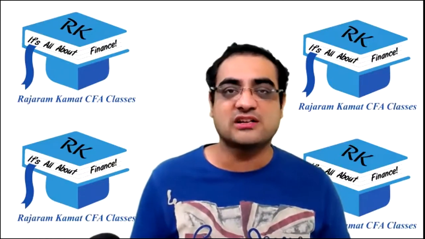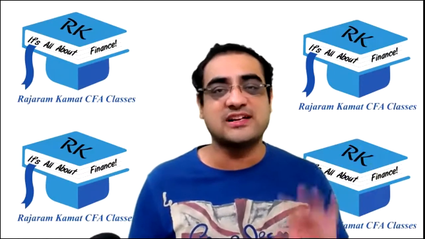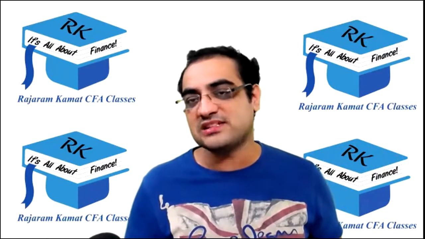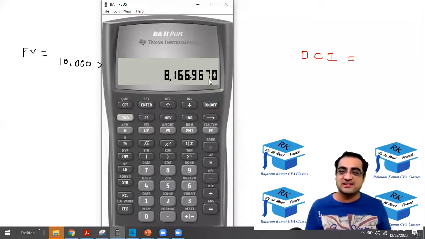I would want your calculator to have at least 4 decimals. Raise hand if your calculator is having 2 decimals. I will tell you how to convert that 2 decimals to 4 decimals. If I show my calculator, my calculator has 4 decimals. You can see it, 0.9670. So if your calculator is having 2 decimals, please raise hand. Dev, Neil, Atul. Anyone else who is having 2 decimals on the calculator?